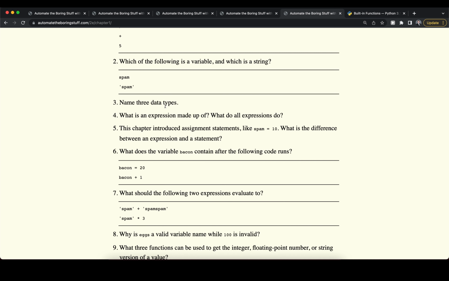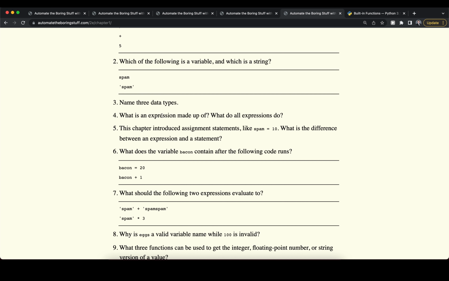Now, we should name 3 data types. We learned about 3 different data types. We learned about integers, which are whole numbers, either positive or negative. We learned about floating point numbers, which are basically decimal numbers with a decimal point. Again, they can be positive or negative. And we learned about string values, which are basically ways to represent text.